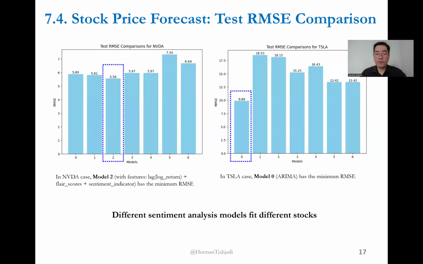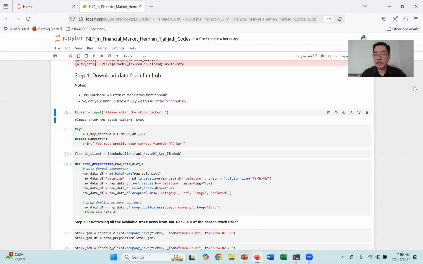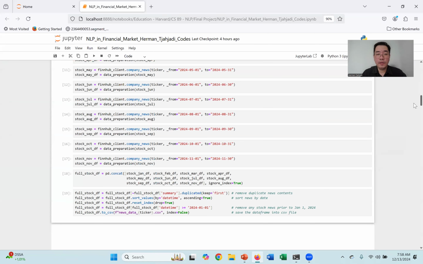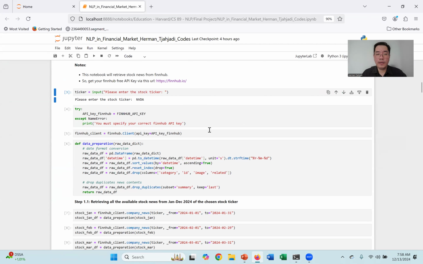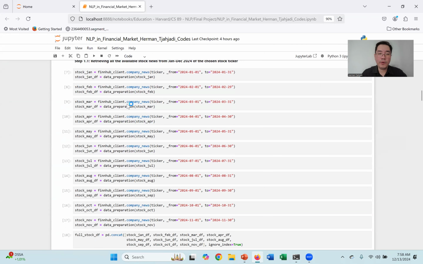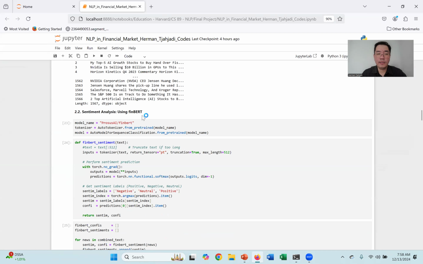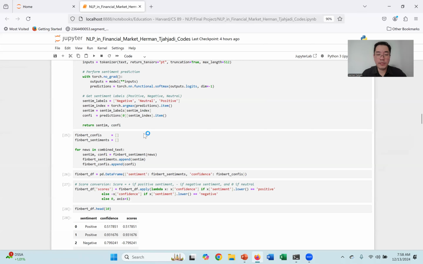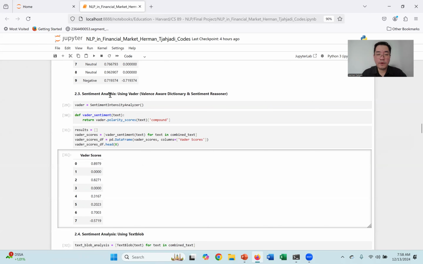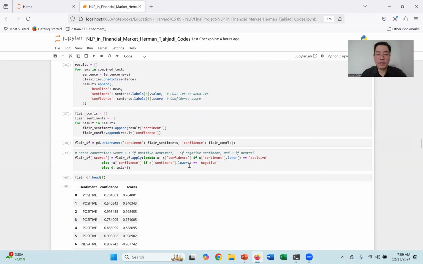Before we go to the summary, we'll go back to the Jupyter notebook to see if it's finished. And yes, it's finished. This is how I retrieve the NVDA stock news from Finnhub. I retrieve the monthly data: January, February, March, April, and so on. This is the start of the sentiment analysis. This is how we do the FinBERT sentiment analysis, as I've shown you during the presentation. This is the sentiment analysis from VADER. This is the TextBlob. And this is Flair.